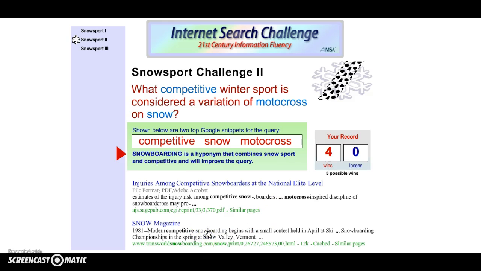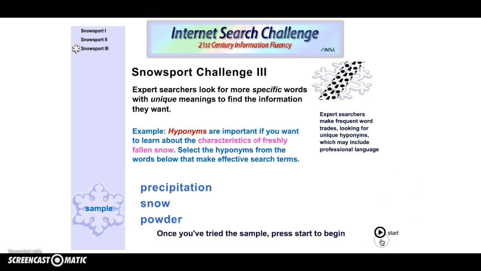Snowboarding. That is a hyponym that combines snow, sport, and competitive. Will also improve this query, and we need one more. And I believe it is going to be this one. And that is a hyponym that can combine snow, sport, and competition, and will also improve the query. So we have found all 5 possible NIMS. So we're going to go down here and click Snow Sport 3.